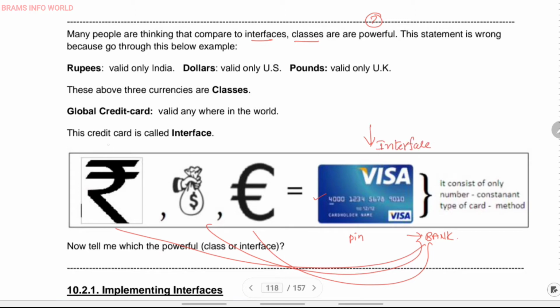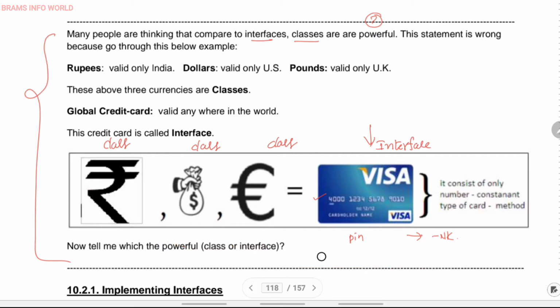and each currency we can call a class. Ultimately class is powerful, but in a few situations and few programming development concepts, interfaces are more powerful than classes. For understanding that, I'll give some basic examples here. This is the basic introduction about interfaces: interfaces are more powerful than classes, and they provide some kind of security.